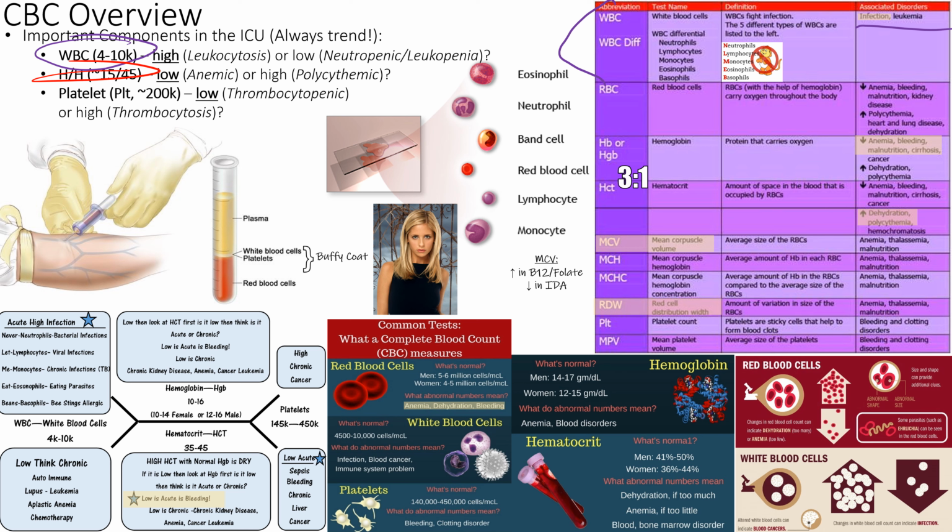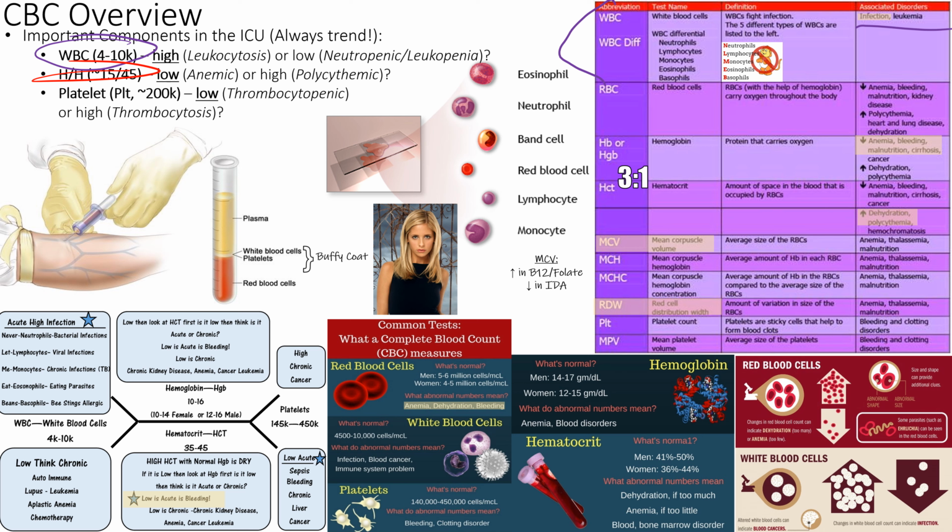So H&H, about 15-ish. So 15-ish is a normal hemoglobin, and really that's the only value you have to know because hematocrit is going to be 3 times that. All right, so hemoglobin's 15, hematocrit will be 45. Hemoglobin's 8, what's the hematocrit? 21. Sorry, 7, if it's 7, it'd be 21. If it's 8, it's 24, right? If it's 9, it's 27. If it's 10, it's 30, right? So hemoglobin and hematocrit have a 3-to-1 relationship, right?